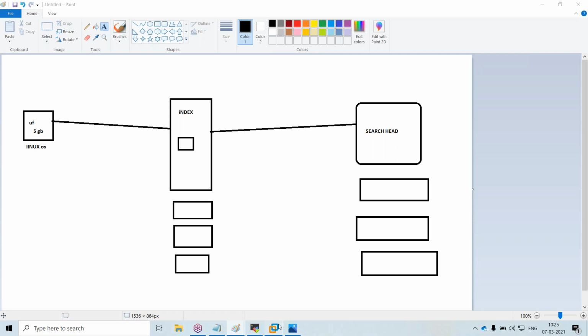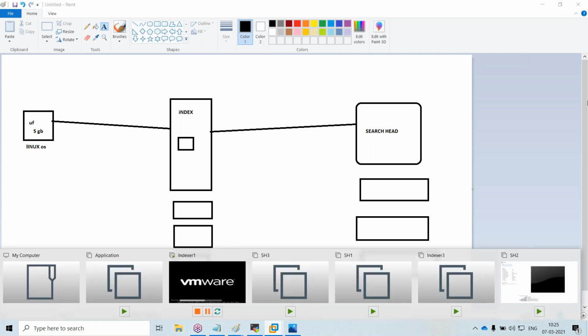Okay, just a second, I will open this Splunk UI. I had one cloud instance, it went away.